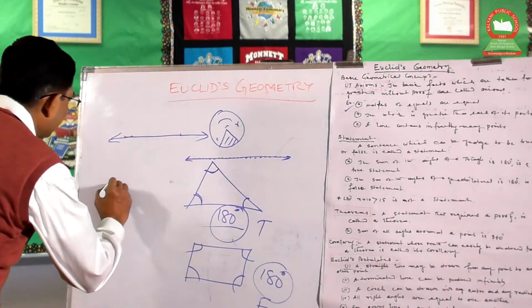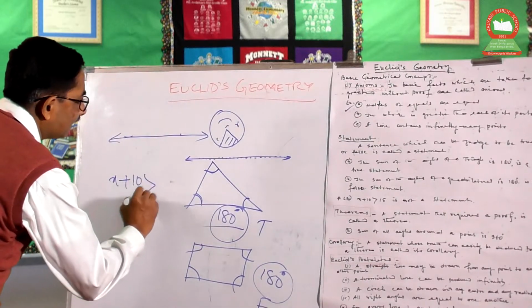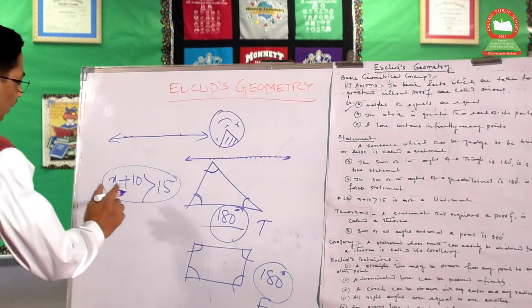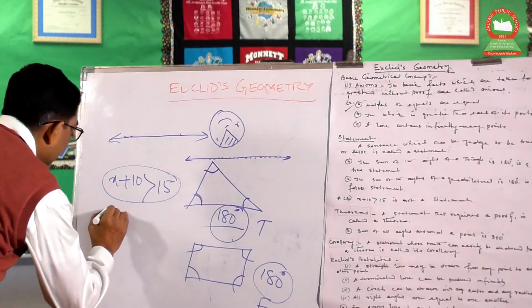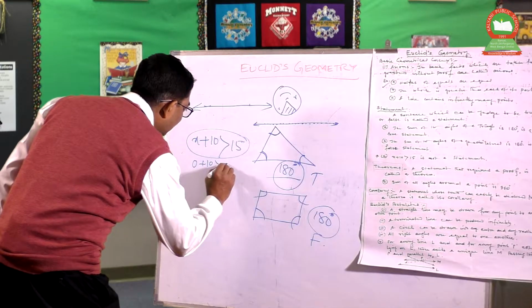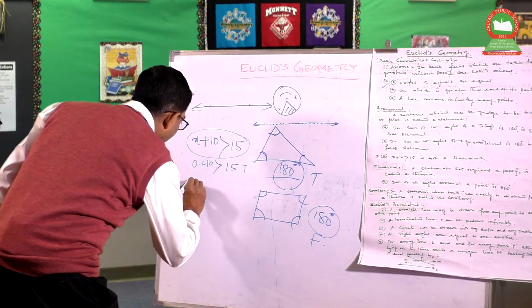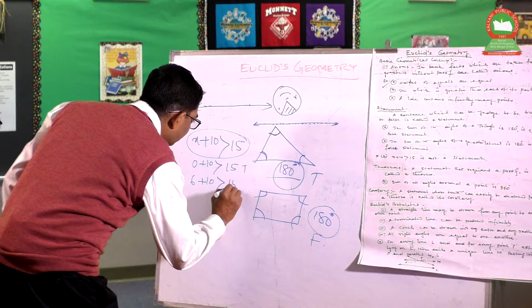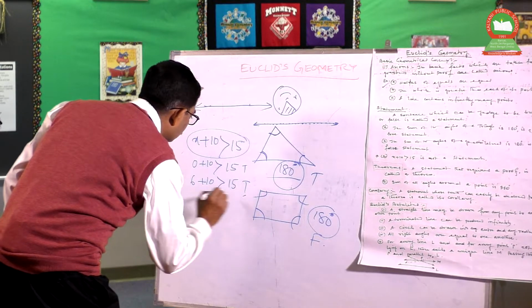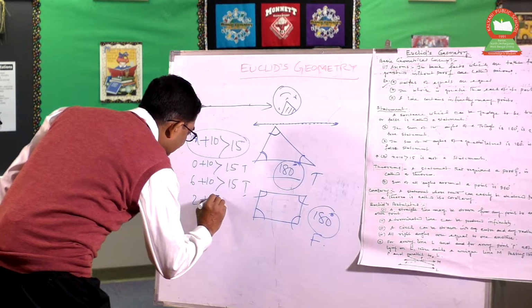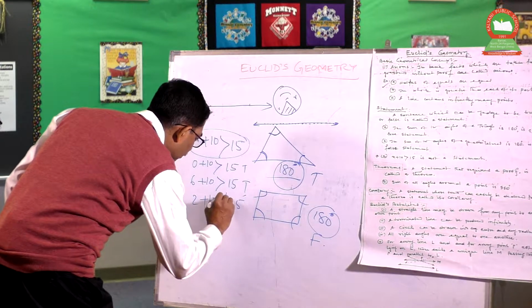But suppose x plus 10 is greater than 15. This may or may not be true. Suppose the value of x is 6, then 6 plus 10 is greater than 15, this is true. But if x's value is 2, then 2 plus 10 is not greater than 15.